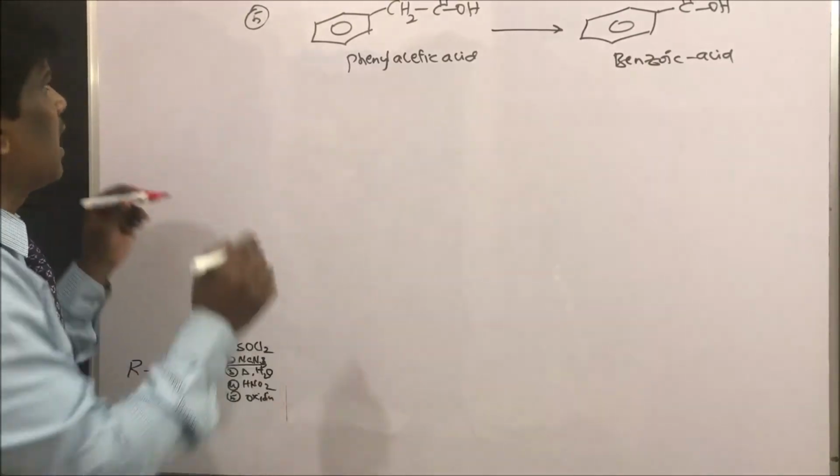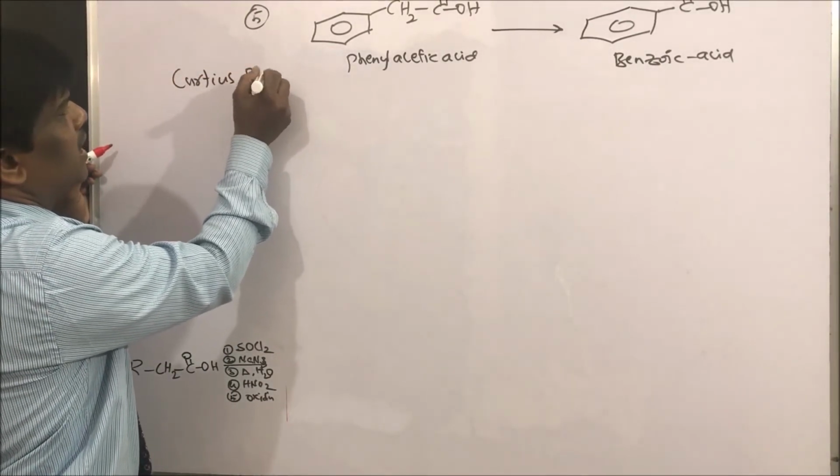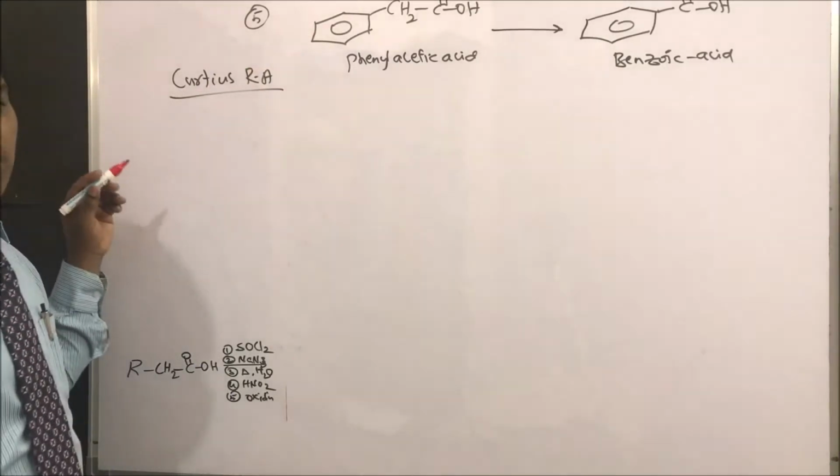What is the option? Curtius rearrangement.